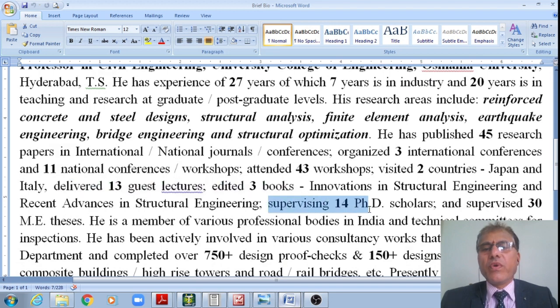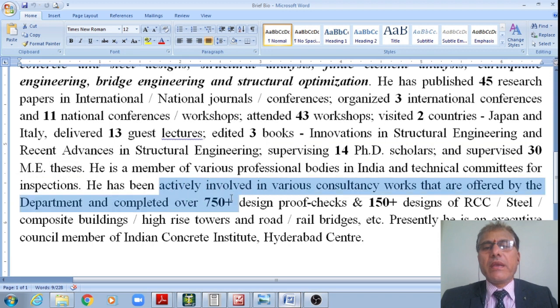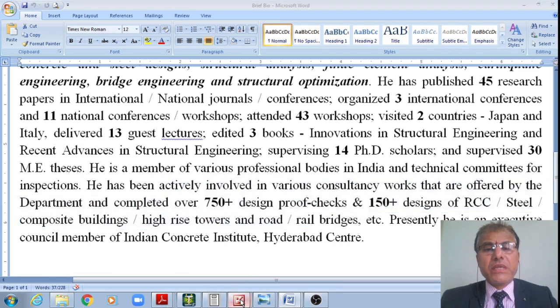I am supervising 14 PhD research scholars and supervised 30 ME theses, right? I am presently actively involved in various consultancy works offered by the department and completed 750 design proof checks, as well as 150 designs of RCC, steel, composite buildings, high-rise towers, road and rail bridges. Once we see this brief profile, student, let us move quickly to the discussion, right?